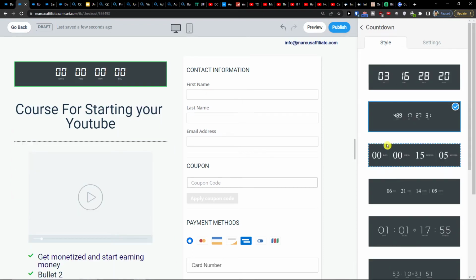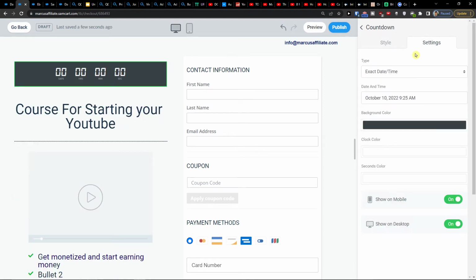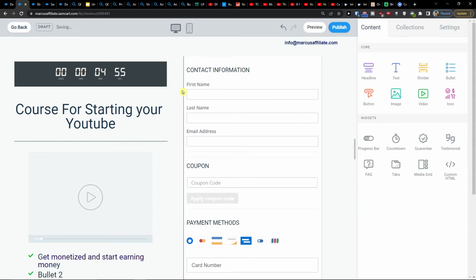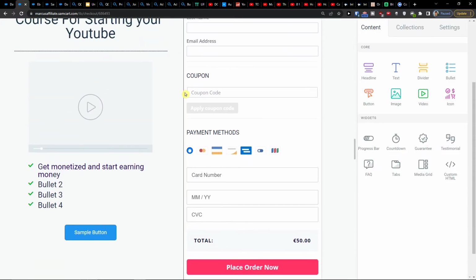Right? And I can choose the settings. And let's say it's going to be type time after customer first visit, and I can have it for 5 minutes. See? Amazing, right?